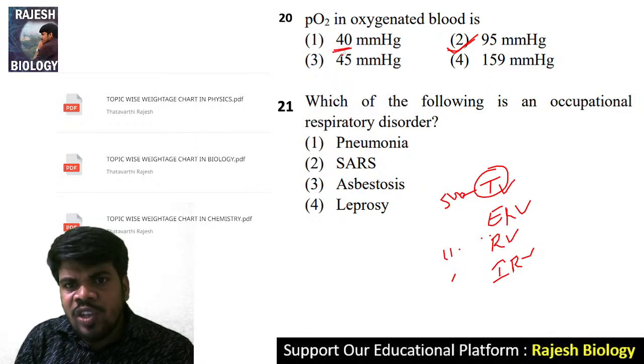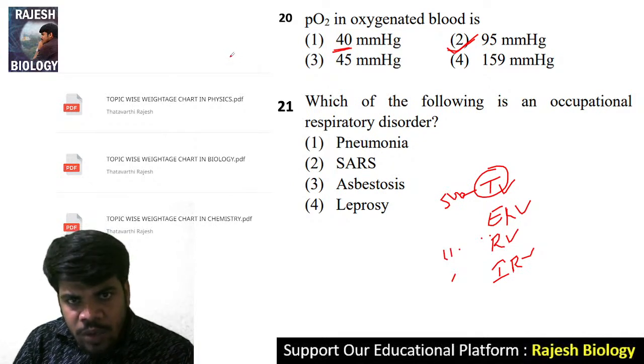Come to the question number 21. You know, 40 mmHg is the least value of PO2 and PCO2 also.